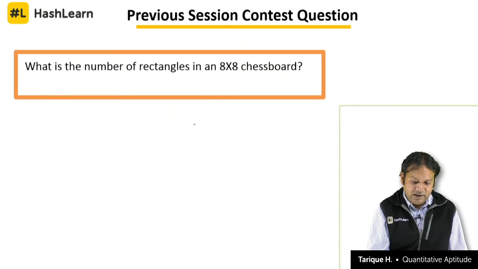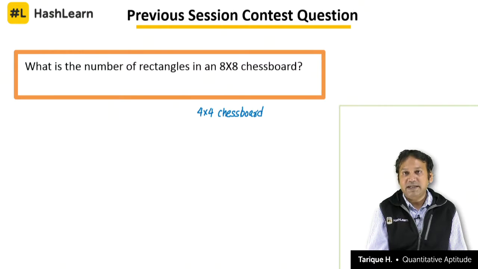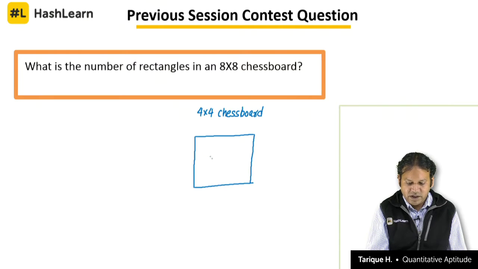Let me first simplify this and make a 4 x 4 chessboard for you to understand how this thing works. You don't have to draw a chessboard every time you get this question. Once you understand the concept, it's a very easy question. So let's say that we have a 4 x 4 chessboard. So 4 columns are there, and we have 4 rows, and each of these blocks that you see here is a square.